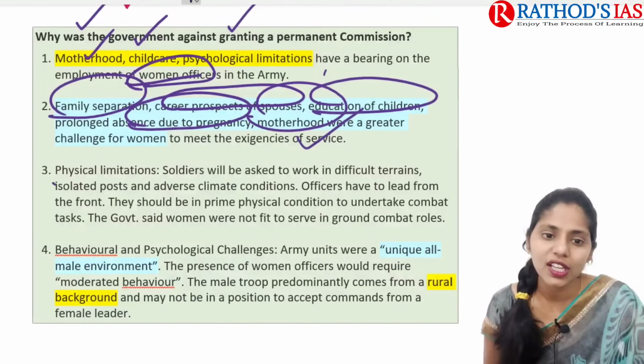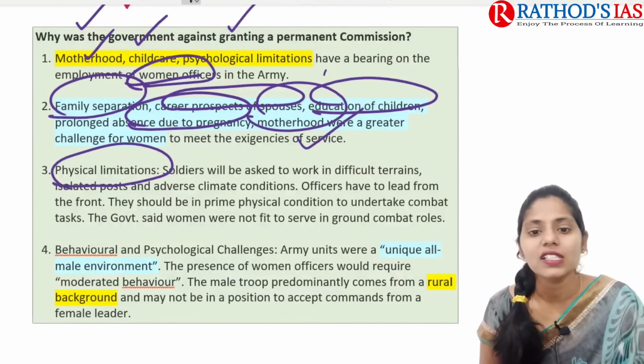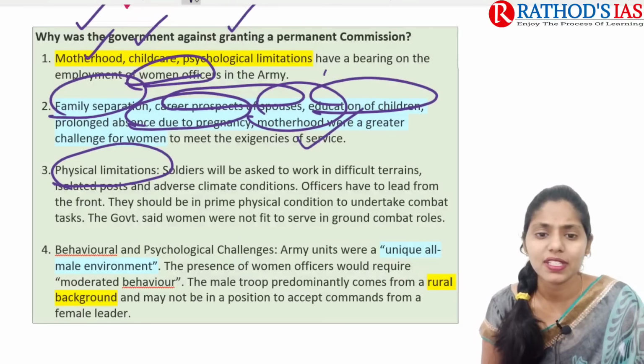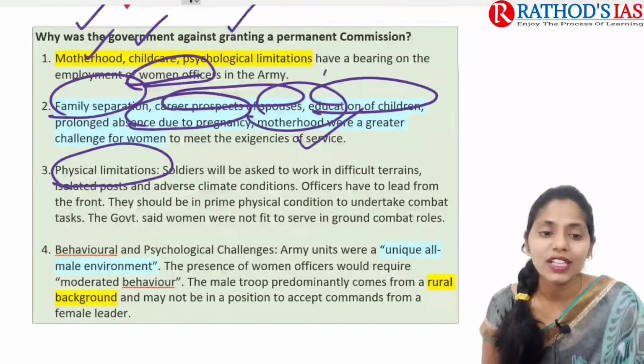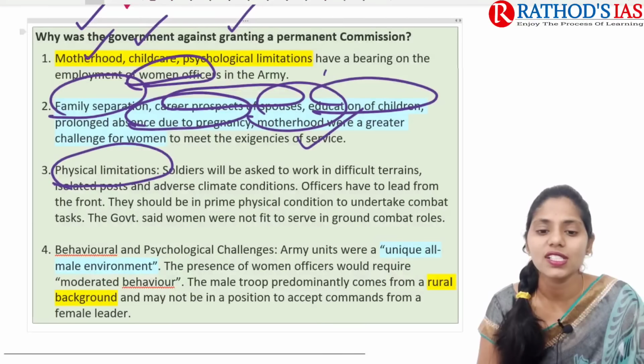And if you're talking about physical limitations, soldiers will be asked to work in difficult terrains, isolated posts and adverse climate conditions, and officers have to lead from the front. Okay, so it is not suitable for women. And this one is behavioral and psychological challenges.